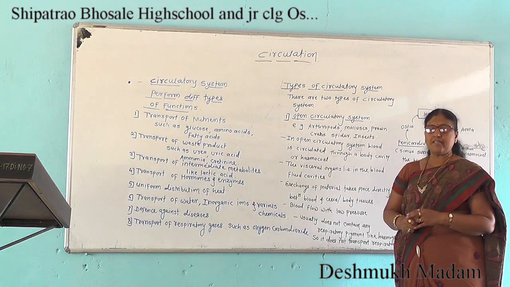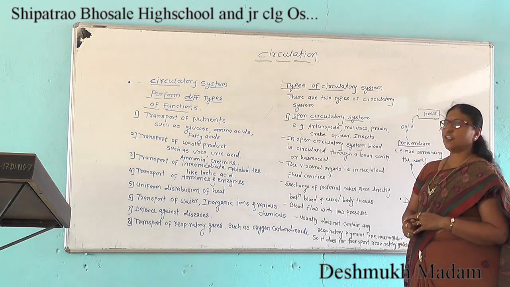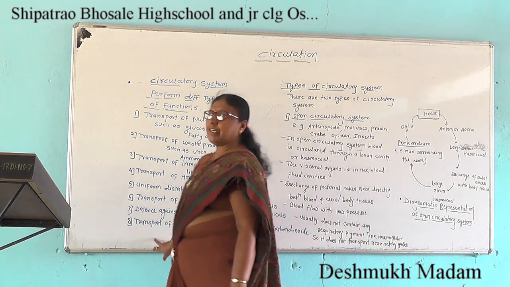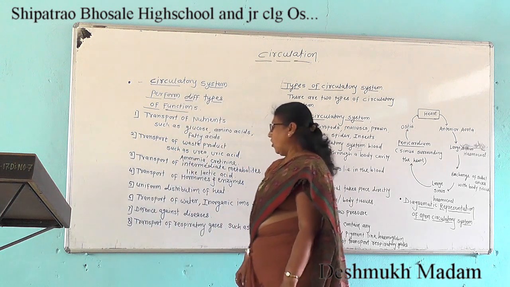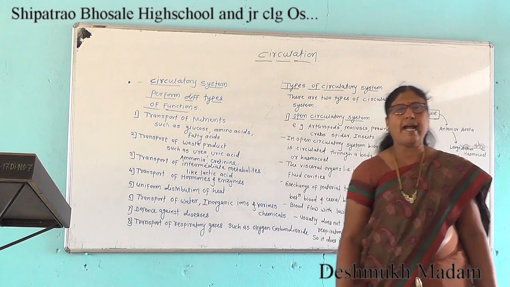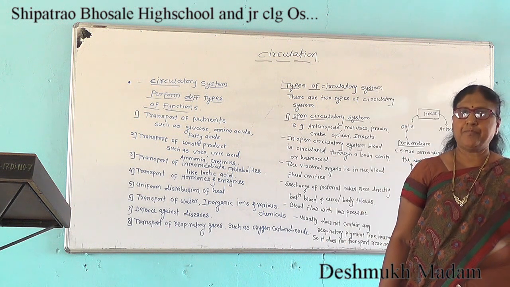Defense against diseases is the next function of the circulatory system, and the last function is the transport of respiratory gases such as oxygen and carbon dioxide.